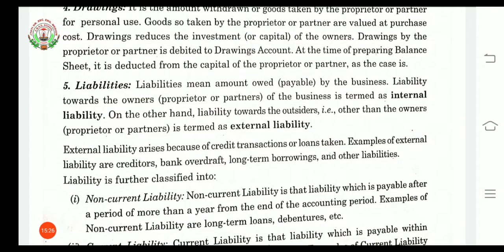Next is liabilities. Liability means the amount owed, that is, payable by the business. These liabilities are of two kinds.